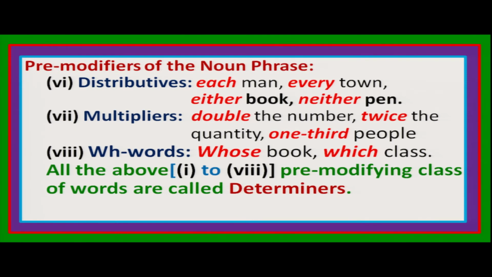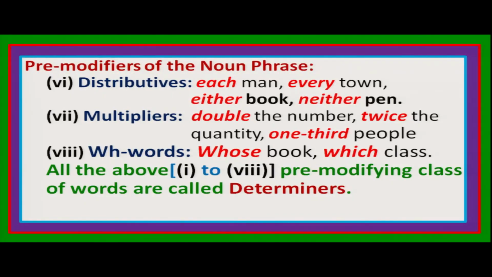Right? All these words, whose book, which class, whose pen, these WH words, are also used as pre-modifiers in a noun phrase. If I say whose book, book is the head noun and whose is the pre-modifier, which is also one type of determiner. So all these words, the 8 types of words we discussed, are pre-modifying words, a pre-modifying class of words, and they are all called determiners, right?